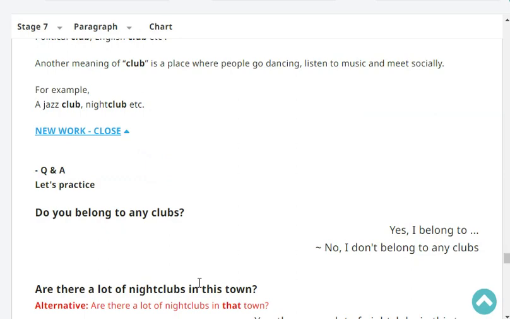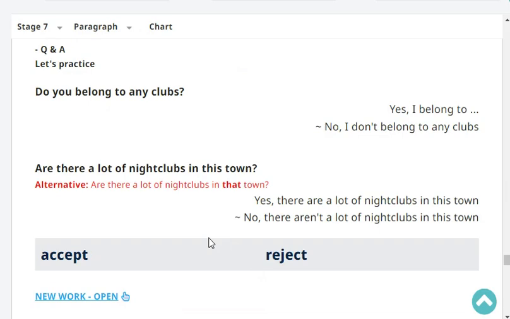Let's practice. Do you belong to any clubs? Yes or no? Yes, I belong to a club. What club? Tennis club. Tennis club. Very good.